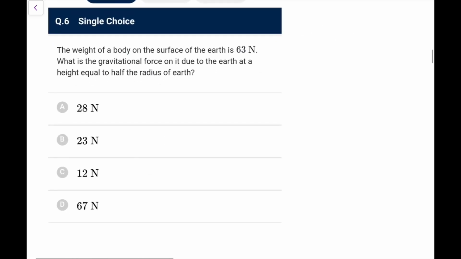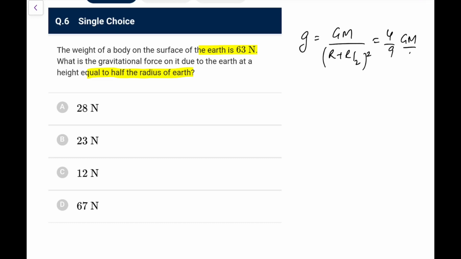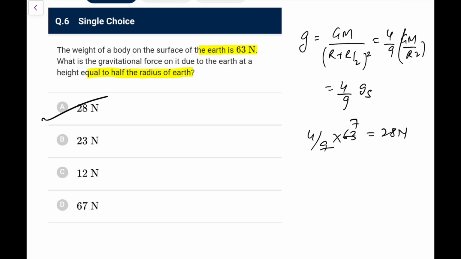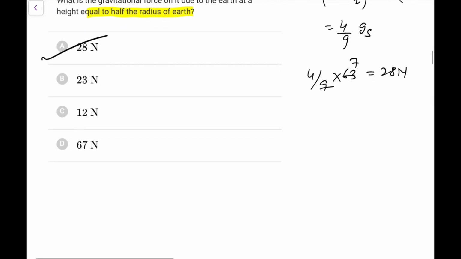Next, the weight of a body on the surface of the earth is 63. What is the gravitational force on it due to the earth at a height equal to half the radius of the earth? At half the radius of the earth, g will become GM upon (R plus R by 2) whole square. That comes out as 4 by 9 GM by R square, or 4 by 9 g at the surface. So the weight will also become 4 by 9 times the weight, which is 63. So this is 28 Newton. You can go for option A. Again, this is not a tough one for you.